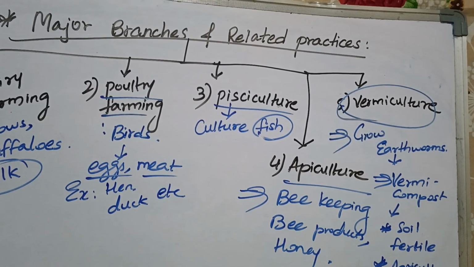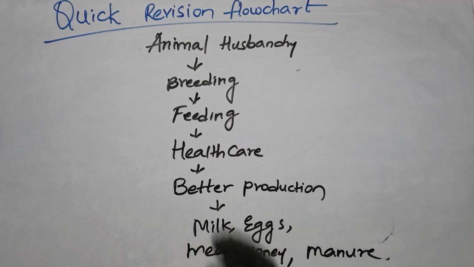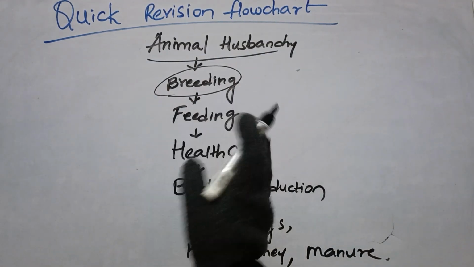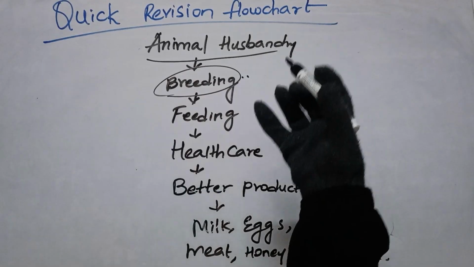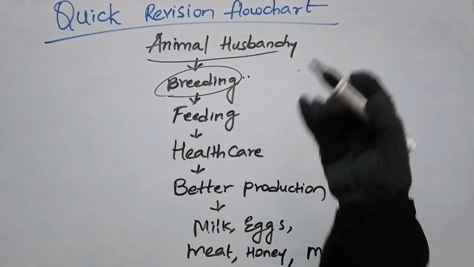Let's do a quick recap of what we have learned till now. So here is the quick revision flow chart. Animal husbandry is all about breeding, as I have told you, cross breeding, in which we are going to get desired characteristics, desired varieties of animals, desired varieties of offspring.